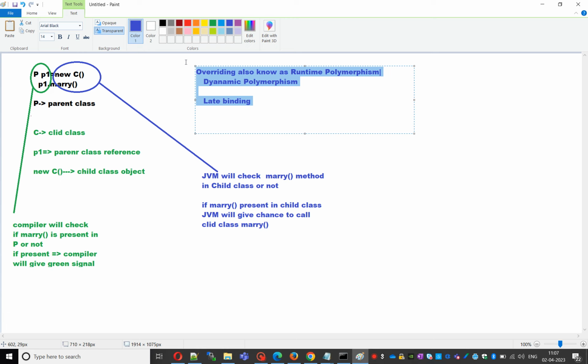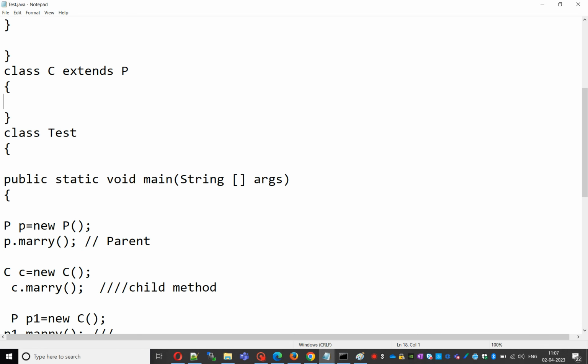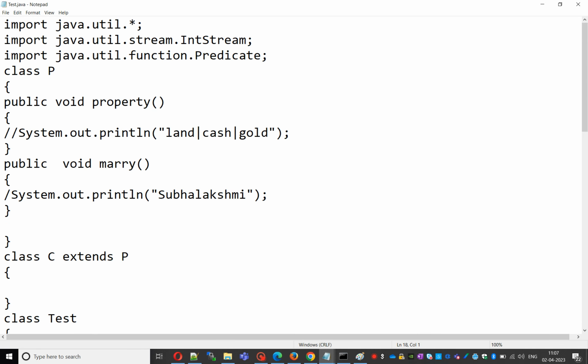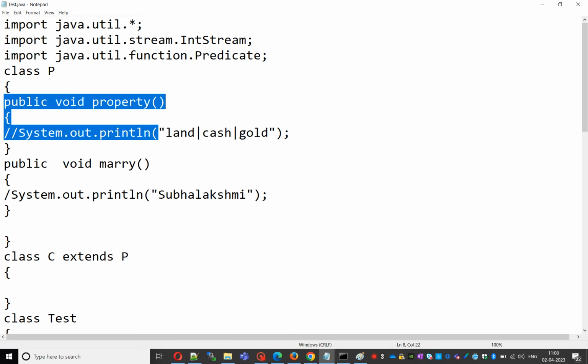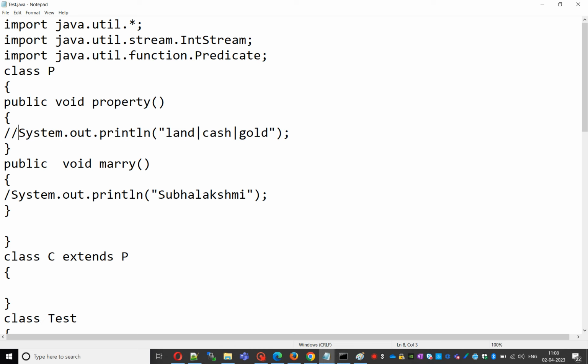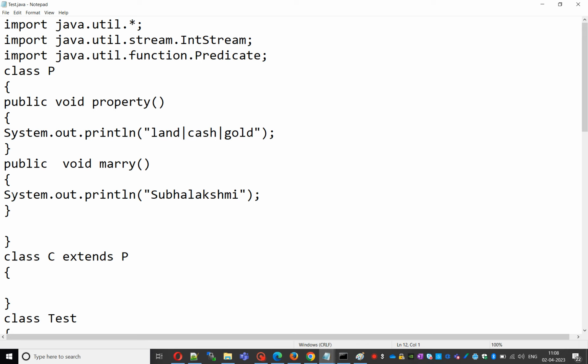Then we'll go to the program and run it to see how it works. That is my test class. First, I have a class P. P is the parent class and C is the child class here. C extends P. The parent has a property method with System.out.println. Then the parent also defines another method, marry, to arrange a marriage for his child C with Subhalakshmi. That is the marry method.